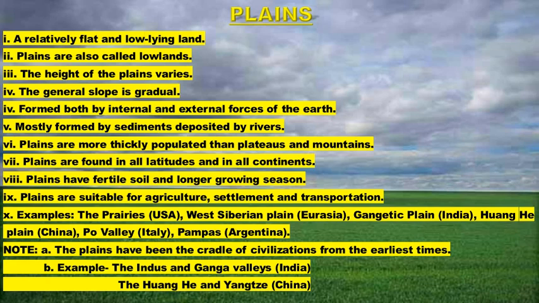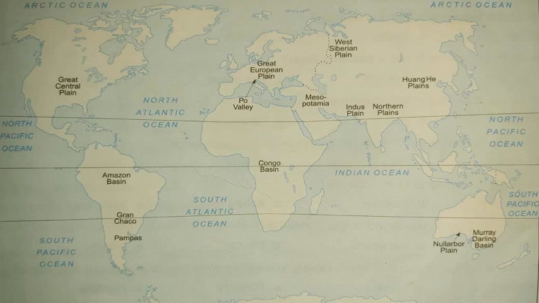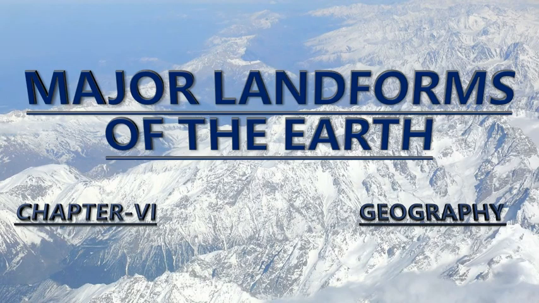Let us move to the next slide, and there is a map. This map is already given in the book on page number 143. This map basically shows us the major plains of the world. As you can see, Great Central Plain, Amazon Basin, Grand Chaco, Pampas, Great European Plain, Po Valley, Congo Basin, Mesopotamia, West Siberian Plain, Indus Plain, Northern Plains, Swangway Plains, Nullarbor Plain, Murray-Darling Basin. Okay, so these are the major plains of the world. With this, I call it a day.